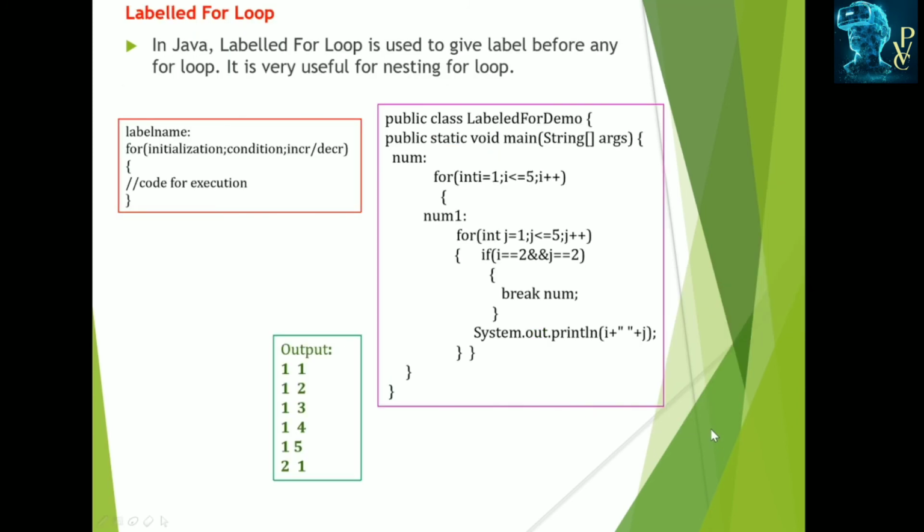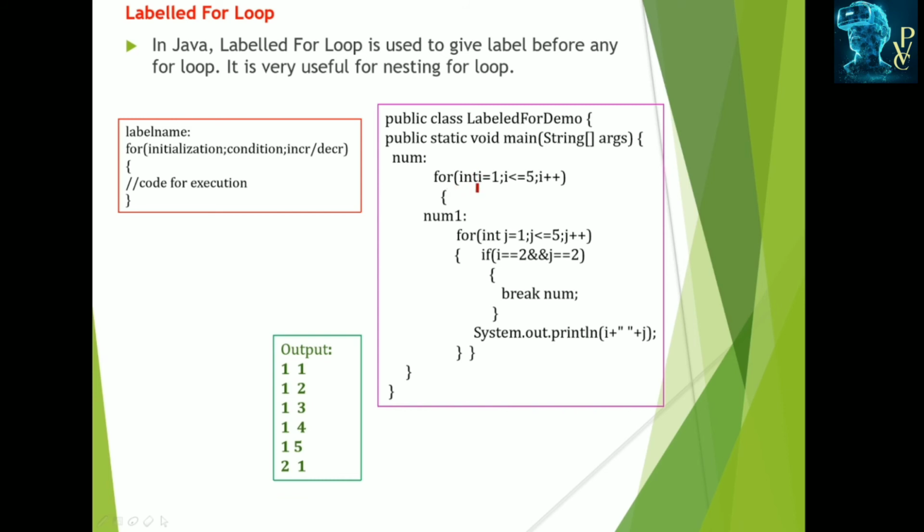And labeled for loops. A labeled for loop is used to give a label before the for loop, and it is very useful for nesting for loops. A for within the for is called the nesting for loop. In those situations, these labeled for loops can be used. Label name, then the initial for loop and condition. Before the for we are specifying the label. So here is the example.